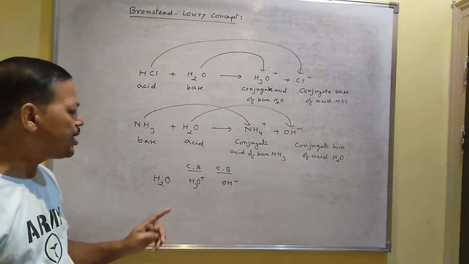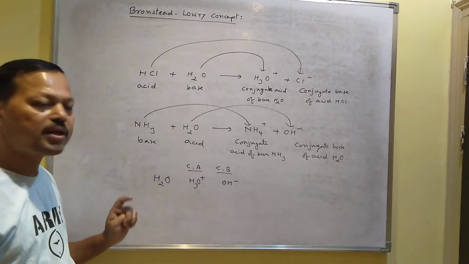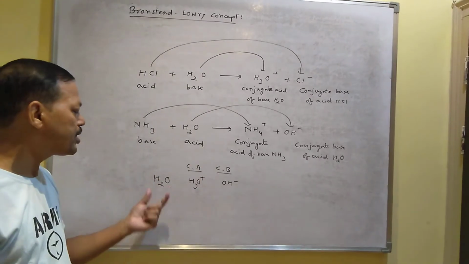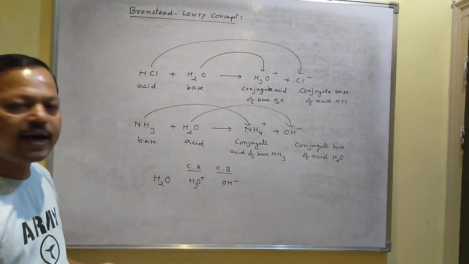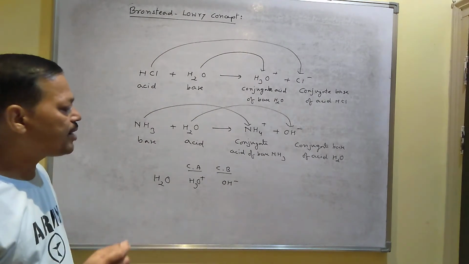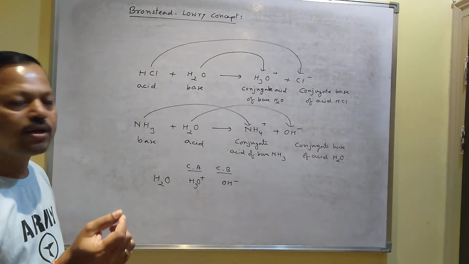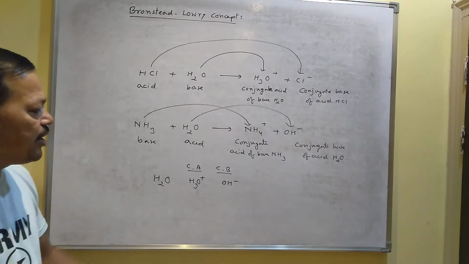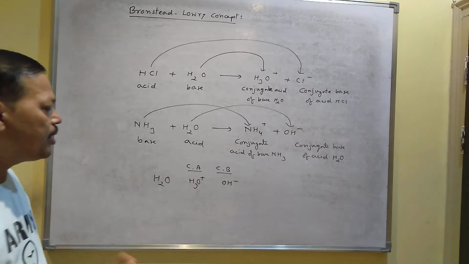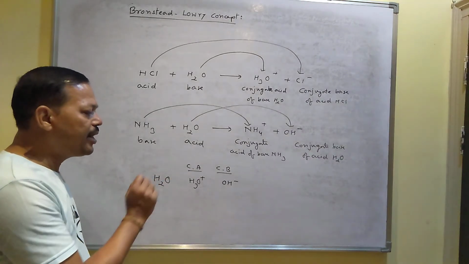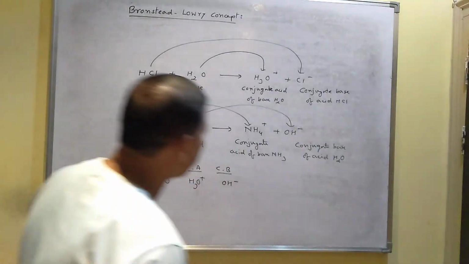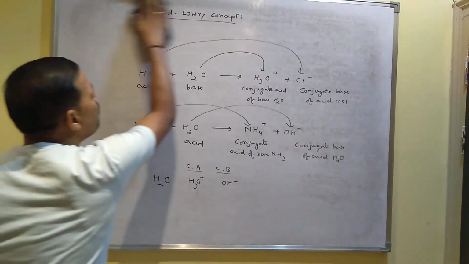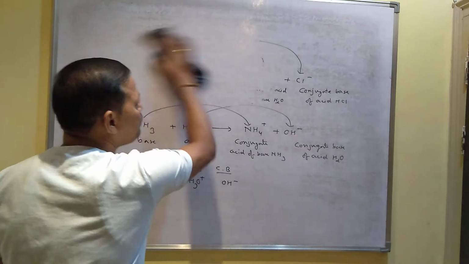To write the conjugate acid you add H plus ion, and to write the conjugate base you release H plus ion. So in the exam you will get a question like this: write the conjugate acid and base of the following substances. Then you have to write like this. Remember, to write the conjugate acid you add H plus, and to write the conjugate base you remove one H plus ion. So this is about the Bronsted-Lowry concept.